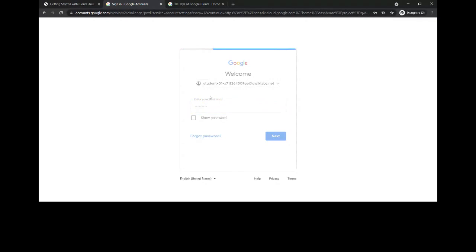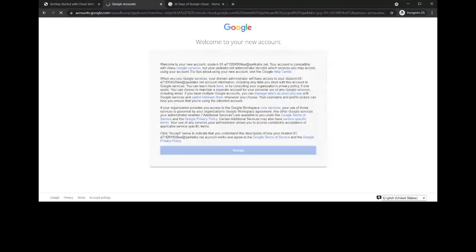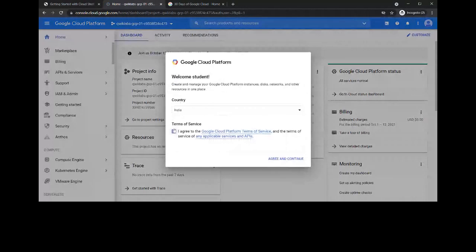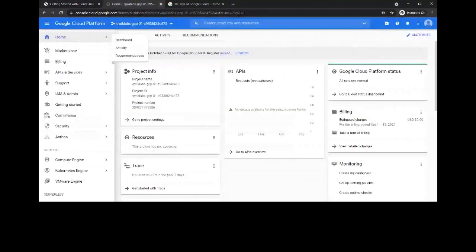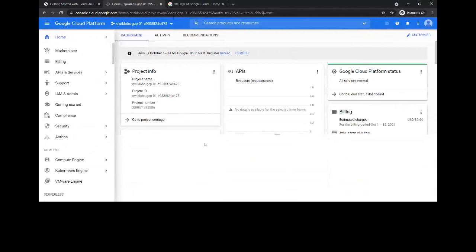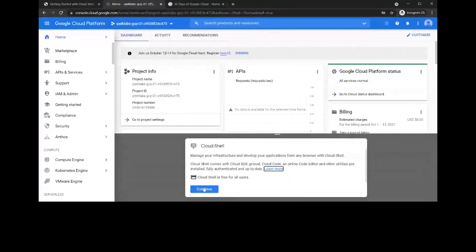Accept the terms and privacy policies. Also, the terms of service. As I mentioned before, these two commands are a must, and you need to verify that, because whenever you start the Cloud Shell, you need to run those two commands. Okay, continue.